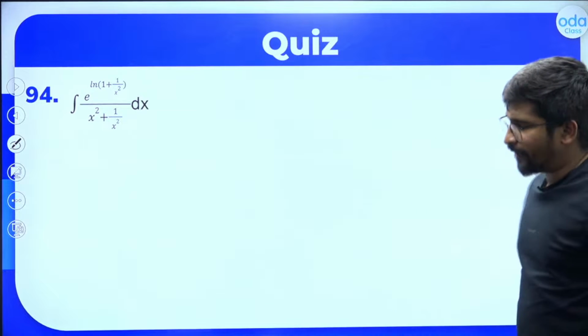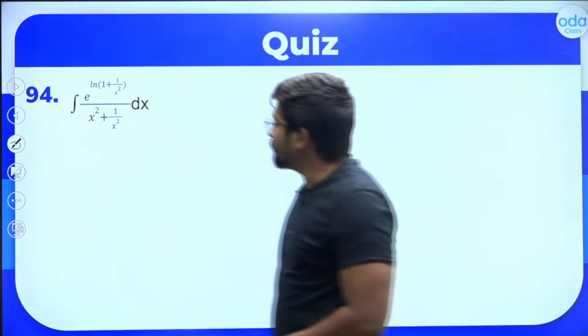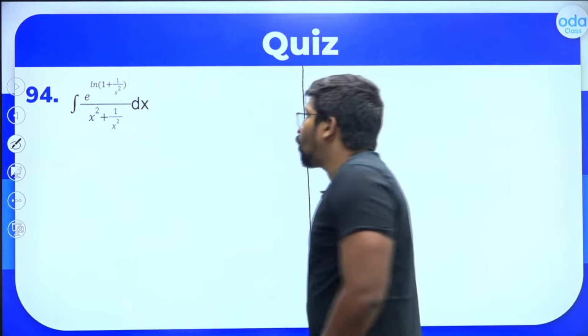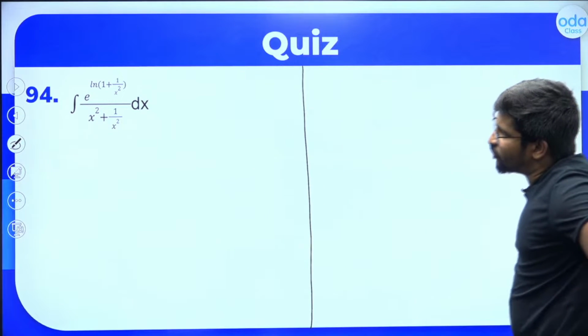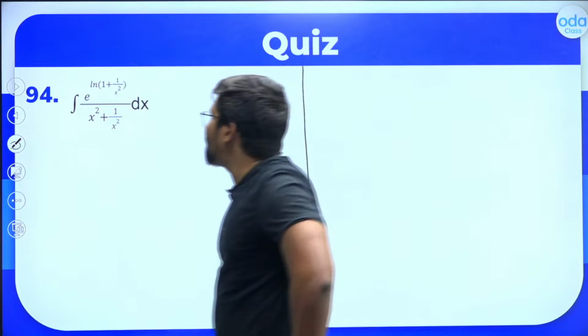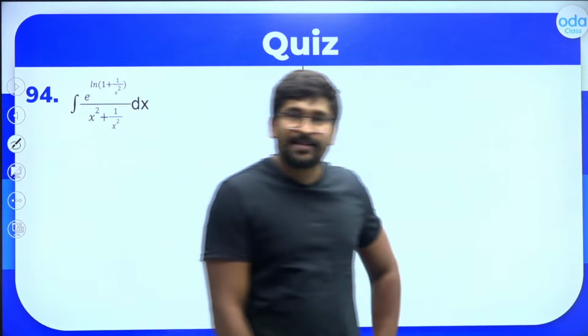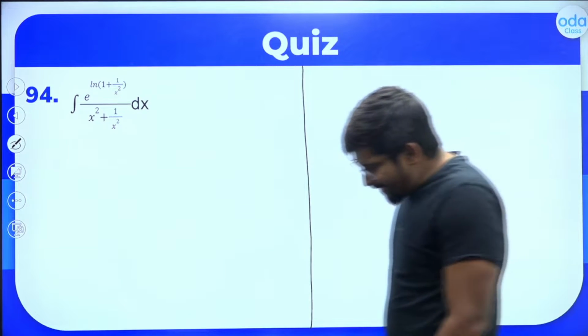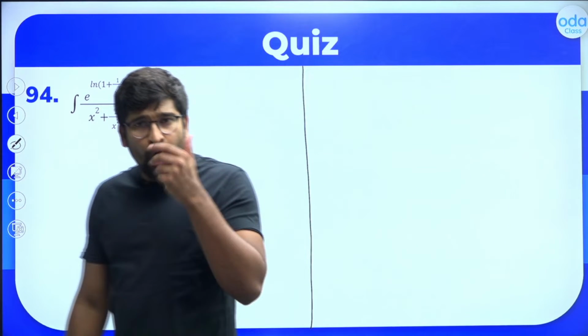Alright, that's great. Then let's go ahead and solve this particular question. This is a very interesting question again. What is the integral of e raised to log of 1 plus 1 by x square divided by x square plus 1 by x square? How will we solve this? Now, what is e raised to log f of x?